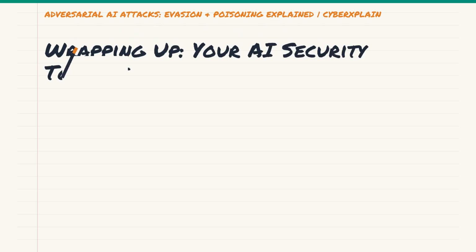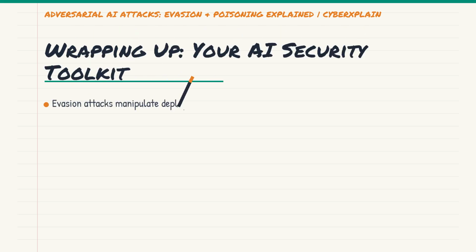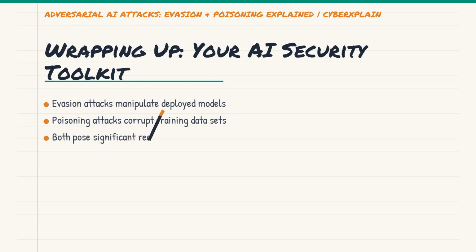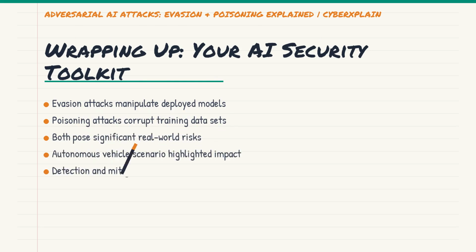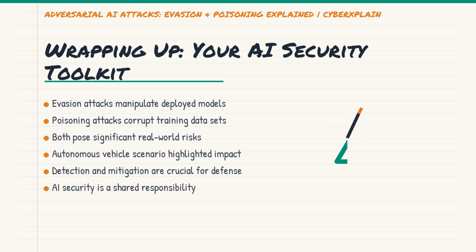Alright, that was a whirlwind tour through adversarial ML. To quickly recap, we learned about two main types of attacks. Evasion attacks try to trick a deployed model at prediction time with tiny, crafted inputs, like making a stop sign look like a speed limit sign.